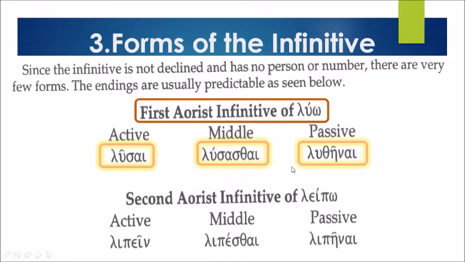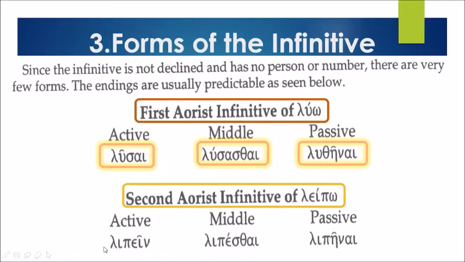And the second aorist infinitive of leipo. So as you can see, luo is in the first aorist and leipo is in the second aorist. What is the second aorist of leipo? It is elipon. So you can see the stem is lip, but in the aorist infinitive, we do not add the augment.